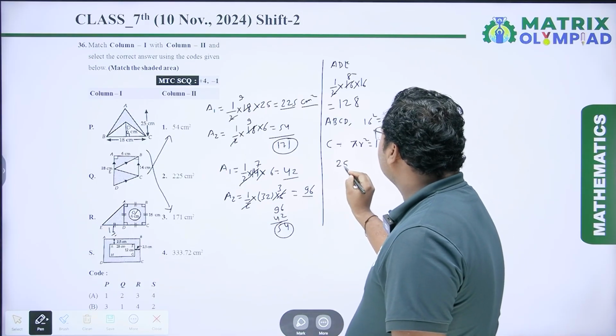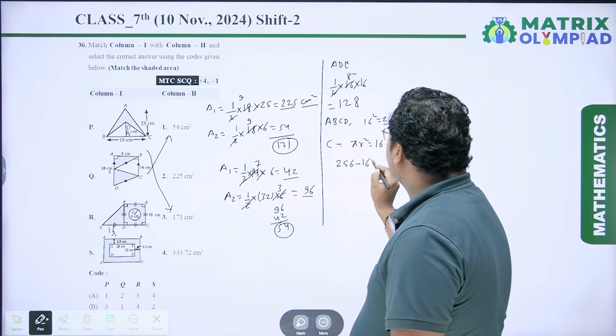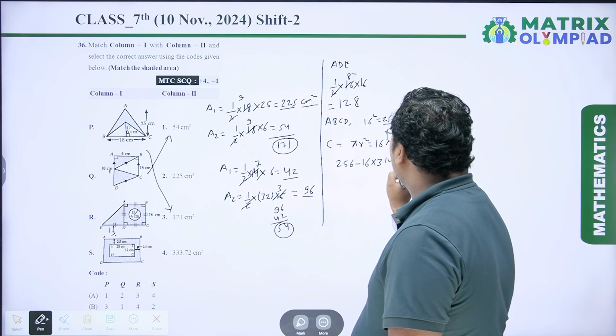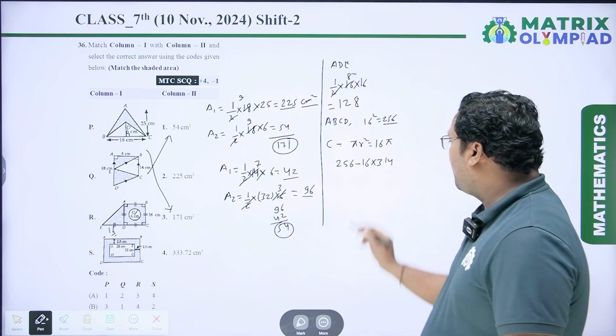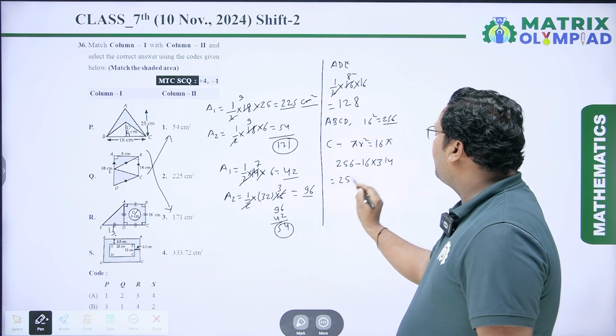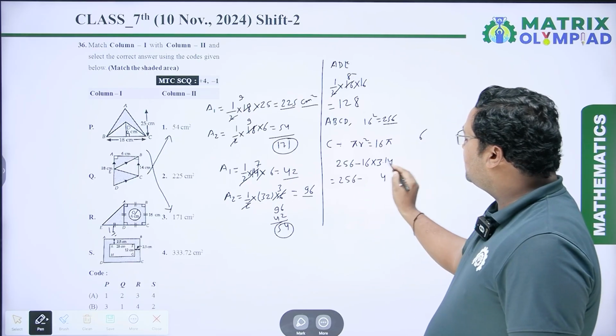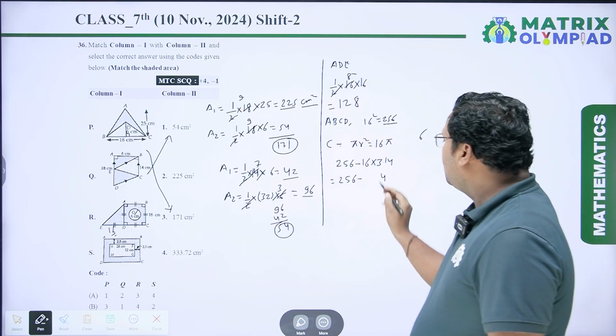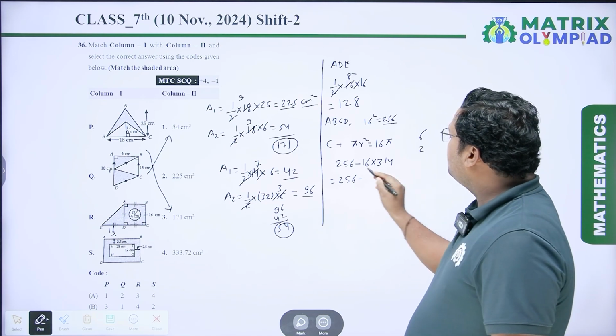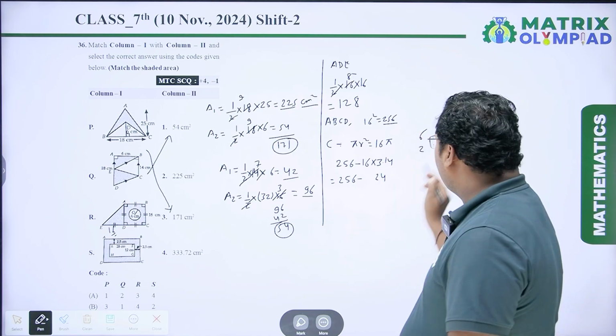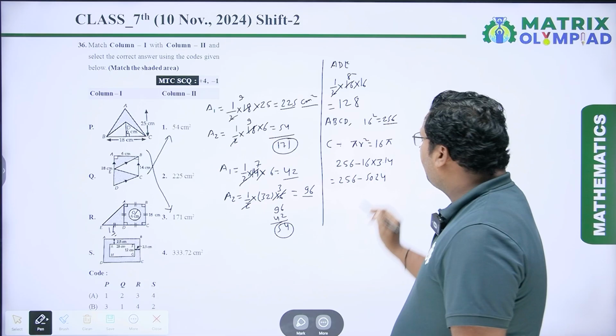So 256 minus 16 into 3.14, I have to put the value of pi as 3.14. 16 4s are 64, carry 6, 16 1s are 16, 16 plus 6 is 22, carry 2, 16 3s are 48, 48 plus 2 is 50, so it is 50.24.